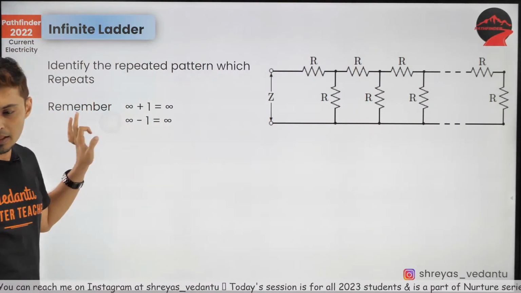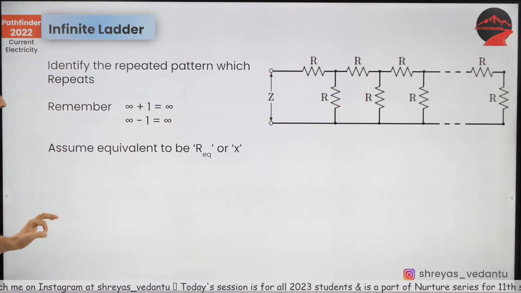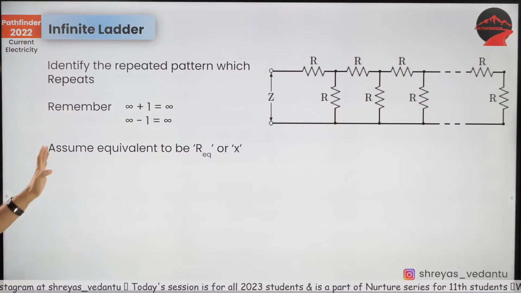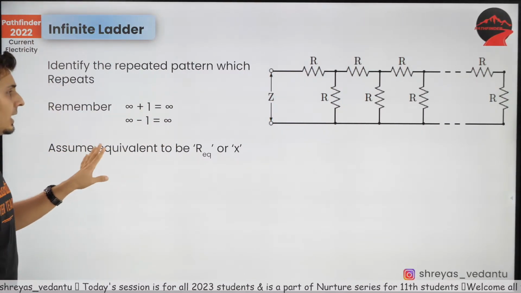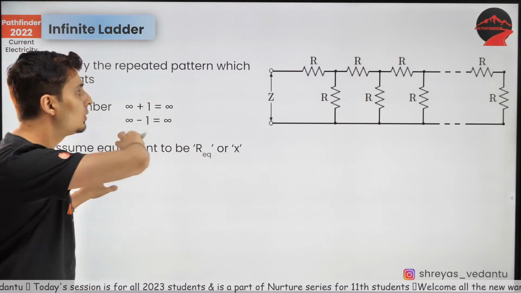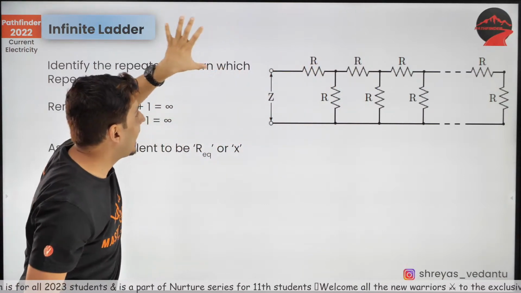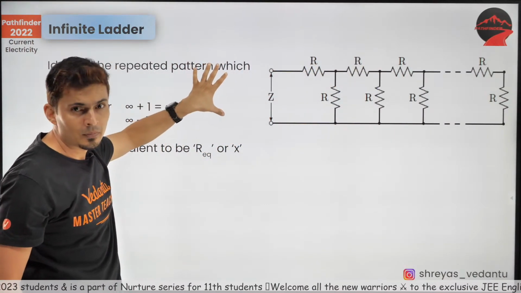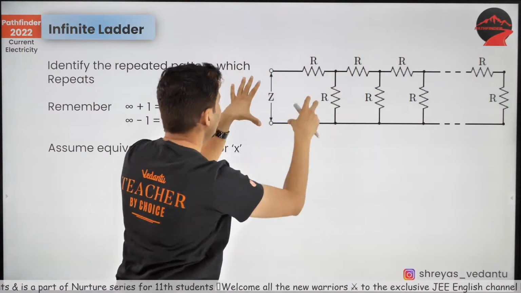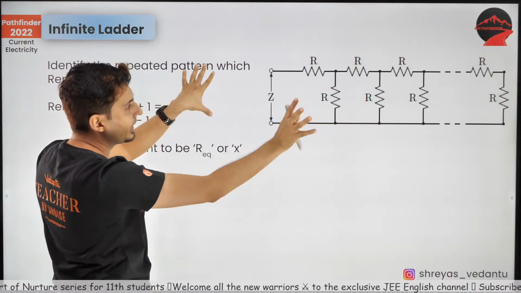Now, look at this problem. Let's try to figure out what is the equivalent resistance. What we are going to do is assume the repeating pattern. We are going to add one more pattern over here because infinity plus one more pattern will not make a difference.